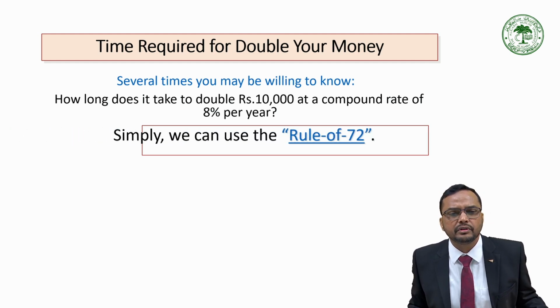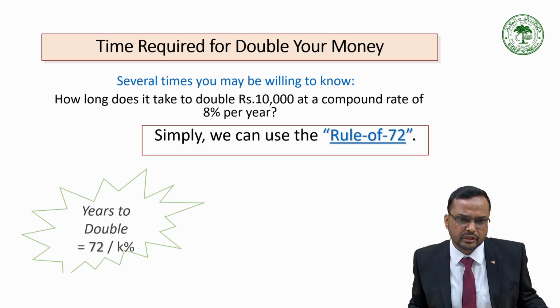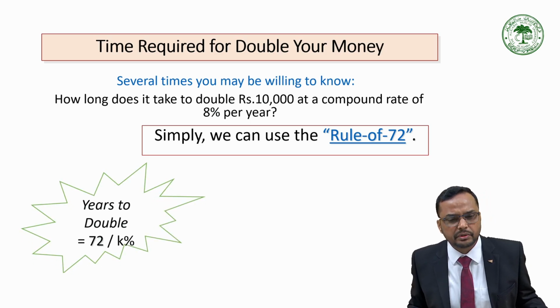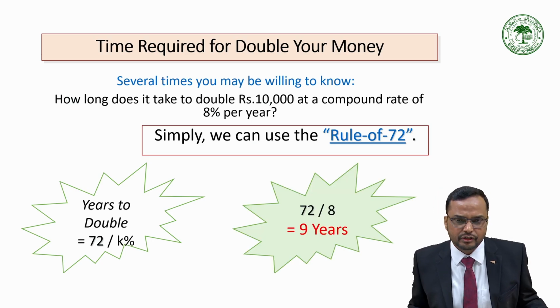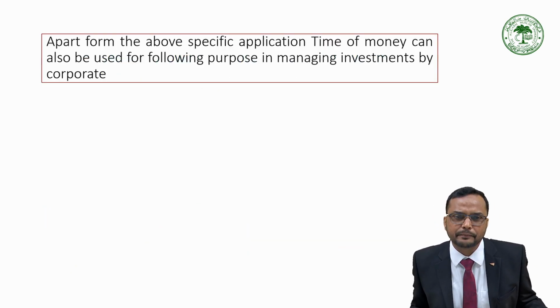So there is a simple rule, the rule of 72, we can apply over here. The years to double is 72 divided by k, that is the required return. So if we divide 72 by 8, we will get 9 years, meaning in 9 years your 10,000 would become 20,000 rupees. So this is one of the simple applications of time value of money.